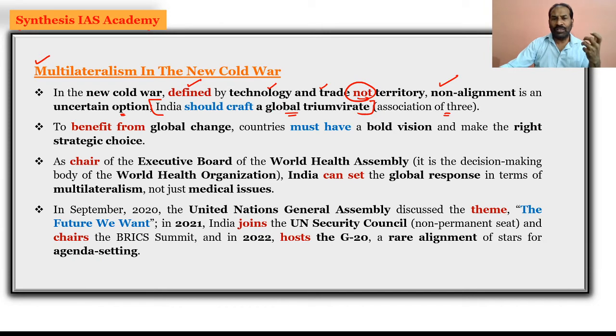They have to design or come up with a new global triumvirate, which is an association of the three. We will look at what that is. In this situation of multilateralism in the new Cold War, there is a benefit from the global change. There is a change happening globally, and while this global change is happening, many countries have to take a bold vision and the right strategic choice to take the benefit from it.